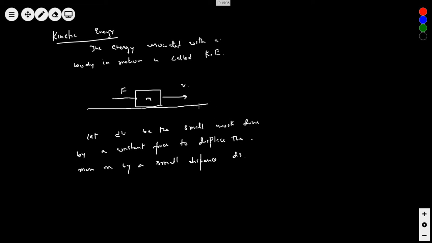Can you imagine that? That you displace the object by a force which is a constant force. Force is not a variable force. I will come to variable and constant force, the difference, after some time.